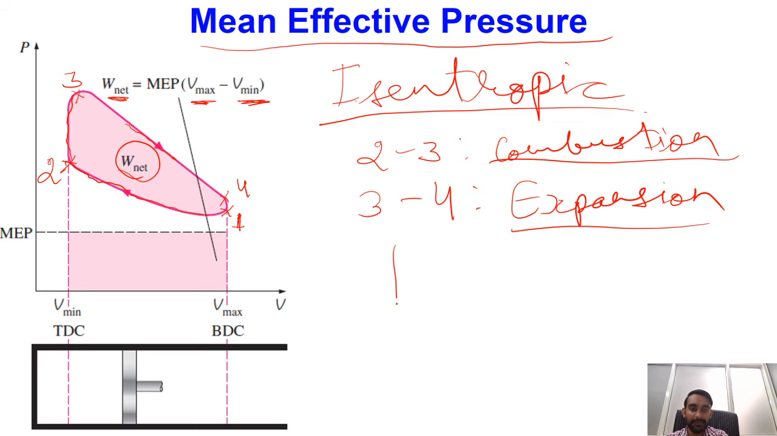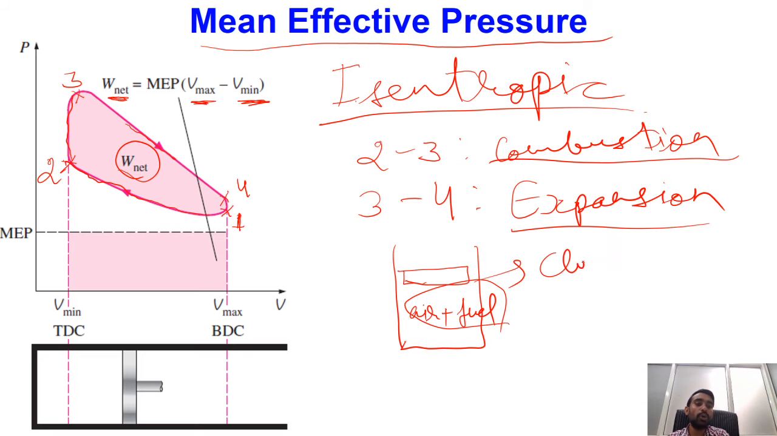Why? Because if you try to see now, we have a piston cylinder arrangement. Inside that we have the mixture of air plus fuel, and this air and fuel mixture, after combustion, leads to the products of combustion. So these gases are confined inside a boundary, and that boundary is displacing. So this is nothing but a closed system.